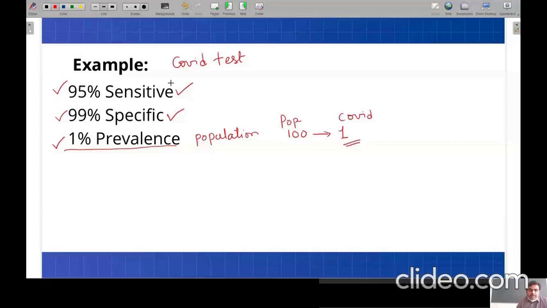And the test is 95% sensitive and 99% specific. Now, am I audible? I'm going to erase all this in this slide. Am I audible? Yes, sir. Yes, sir. You're audible.